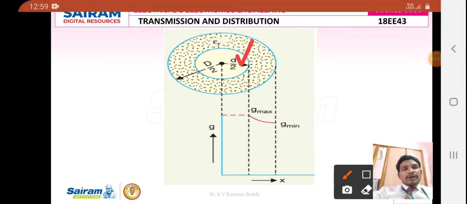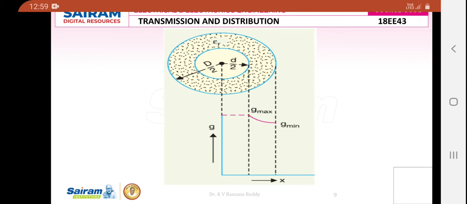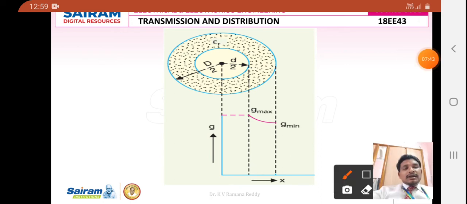In this figure, small d by 2 is nothing but the radius of the core or conductor, and capital D by 2 is nothing but the overall radius from the center of the conductor, and epsilon r is the relative permittivity of the given conductor. The core of the conductor offers a high electrical stress, which is represented as G maximum on the y-axis.